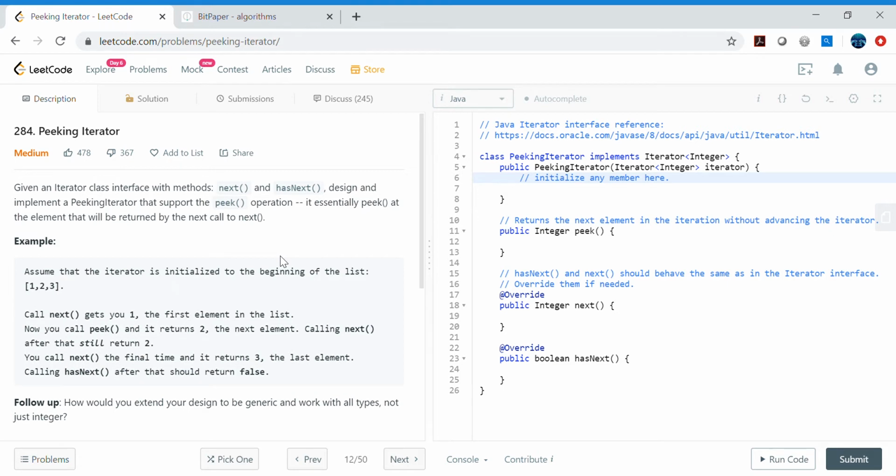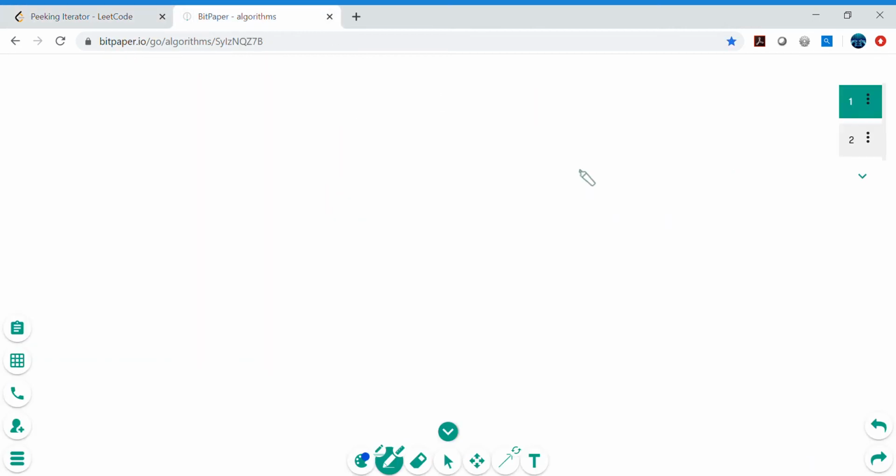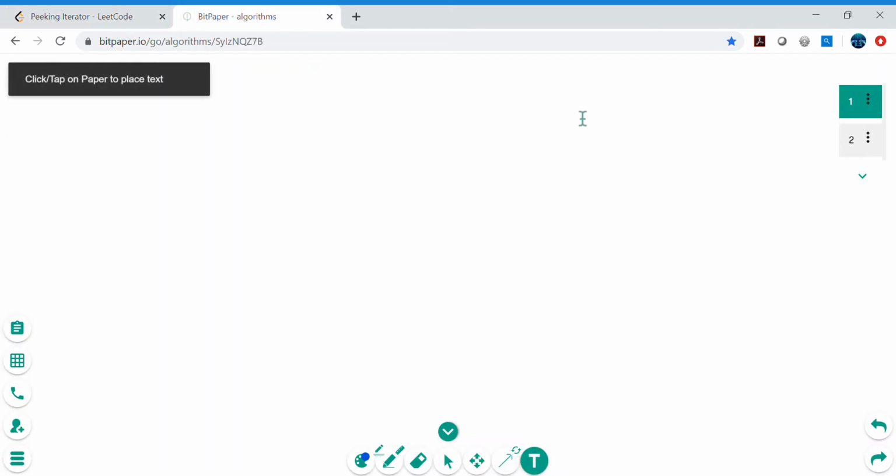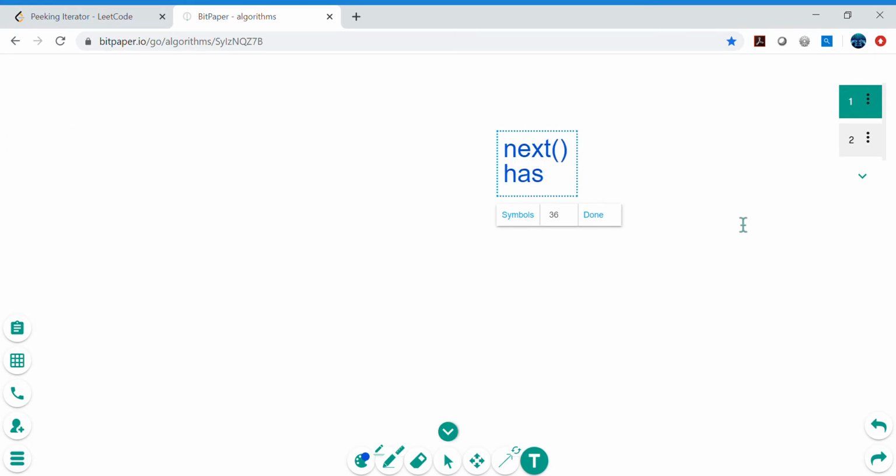Today we will cover this interesting problem called Peeking Iterator. In this problem, we need to design a peeking iterator. In Java, Iterator is already an interface that we can use to traverse through any collection object. Iterator mainly has a couple of methods: one is the next method, and another is the hasNext method. But in this design question, we need to define an additional method called peek.